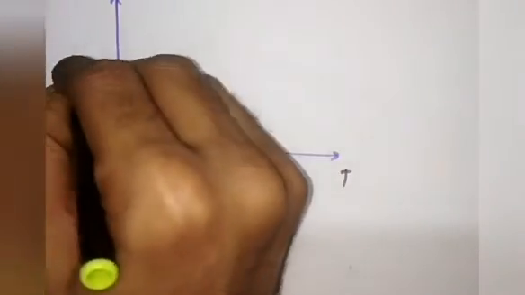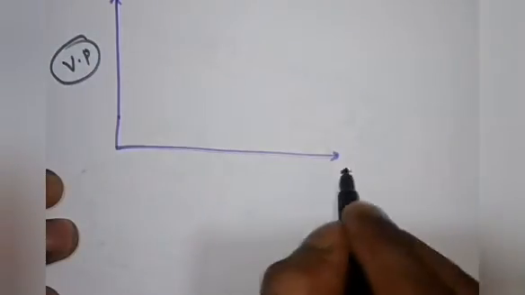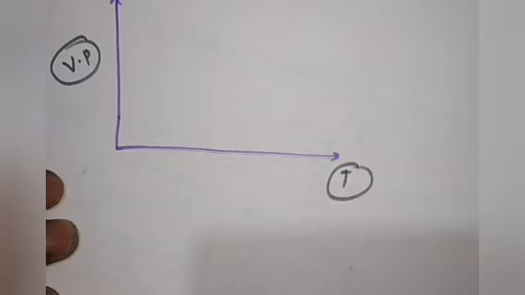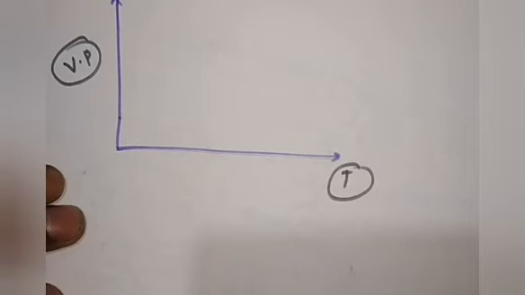Temperature versus vapor pressure. This is the curve of temperature versus vapor pressure. Okay. So just understand these things. I have told you that the temperature at which the vapor pressure of a substance in the liquid phase becomes equal to the vapor pressure of the substance in the solid phase is called the freezing point temperature.